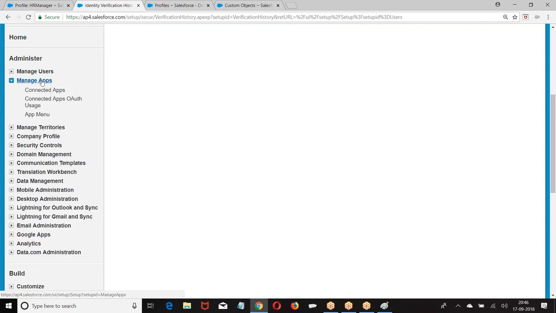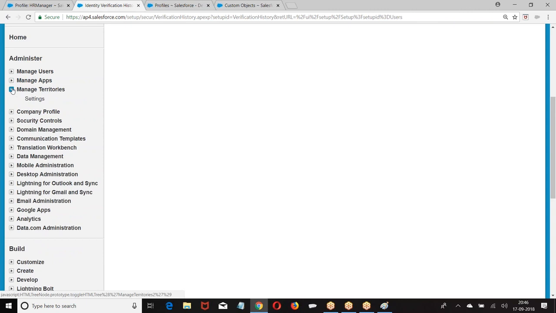Manage apps. In case you are using integration, connecting with third-party companies, then we will be creating a connected app. It is for integration purpose. All these settings will be used in the integration. Right? Manage territories is for what? Managing territory. You want to grant access to the record based on the territory. You want to grant access to the data based on territory.